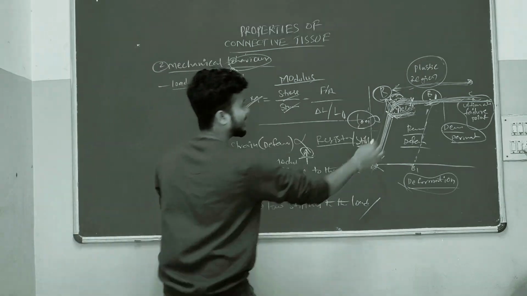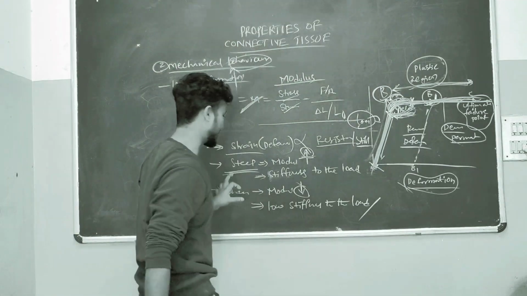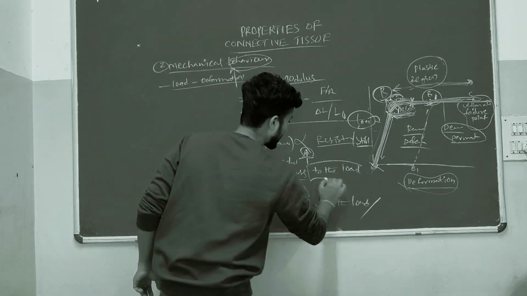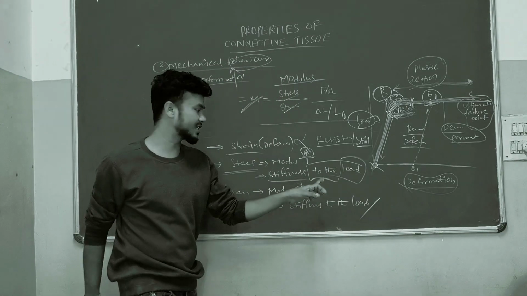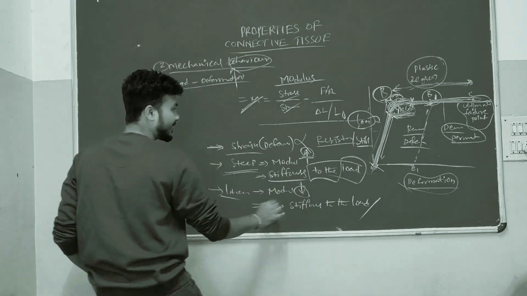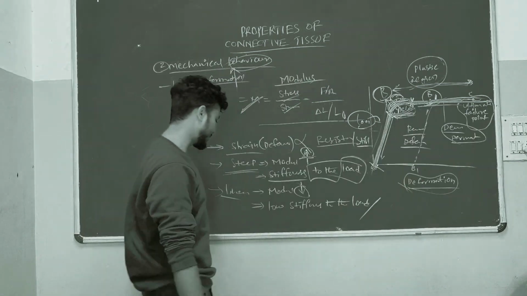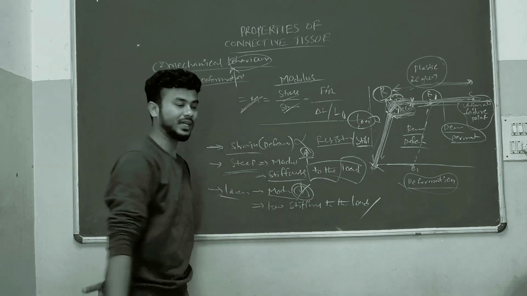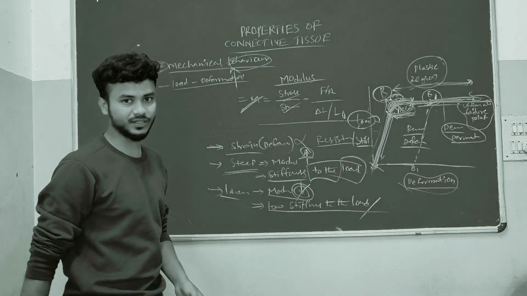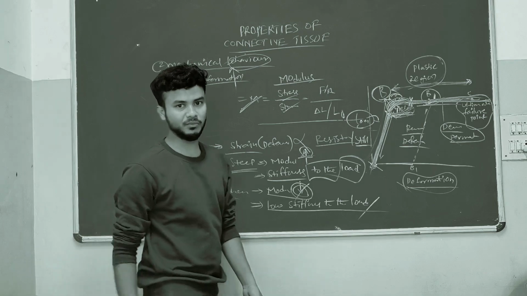Where it is curved, that is stiff; the modulus will be more, so tissues will show high stiffness to elongation. Where it is linear, the modulus will be less, so low stiffness is seen in these structures. Okay, this is about the load deformation curve.